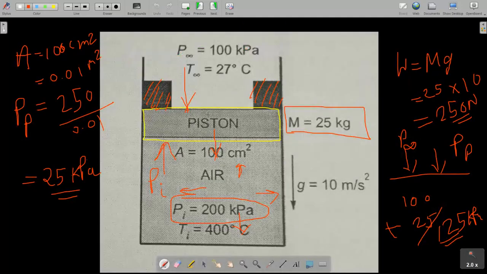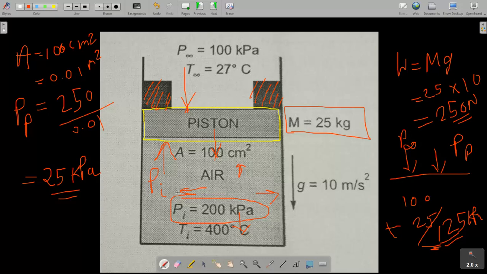If somehow I can reduce the pressure below this 125 kilopascal, I can move this piston down. If the pressure is 125 kilopascal, then both are in equilibrium, with no upward force acting on this piston. So if I take the pressure of the air below this 125 kilopascal, the piston will automatically move downward due to the outside pressure.